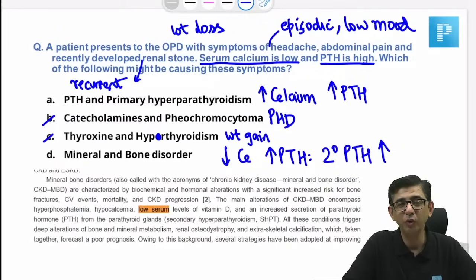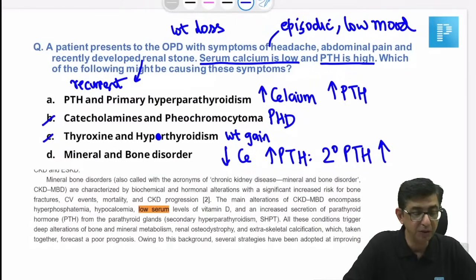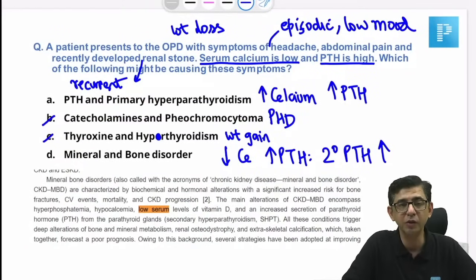Neil, I agree with you, but we also have to take into consideration low serum calcium. Low serum calcium cannot be a presentation of primary hyperparathyroidism. It has to be secondary hyperparathyroidism as a case. And then after a lot of deliberations, I found this terminology from one of the doctors that this was mineral and bone disorder. Mineral and bone disorder basically means renal osteodystrophy.